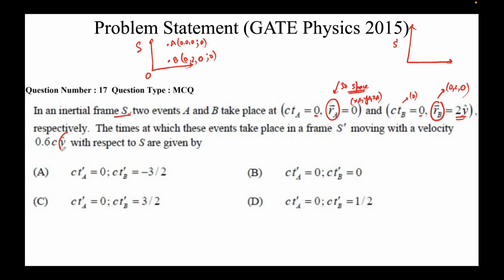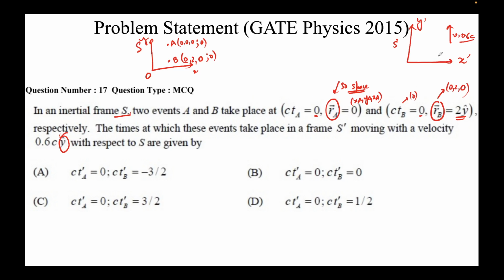Note this y cap. So this is x, this is y. Similarly, this is x prime. Note everything is primed in the second frame, and it's moving in this direction. Velocity v equal to 0.6 c, where c is the speed of light. So we notice that this is a constant velocity. It will come out to be 1.8 into 10 to the power 8 meter per second. It's a constant velocity. This means S prime is also an inertial frame.